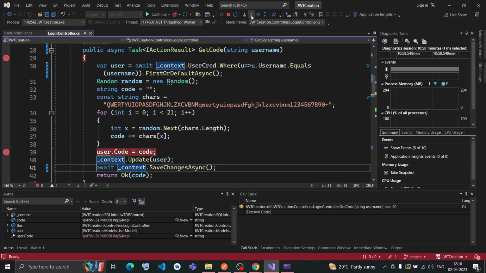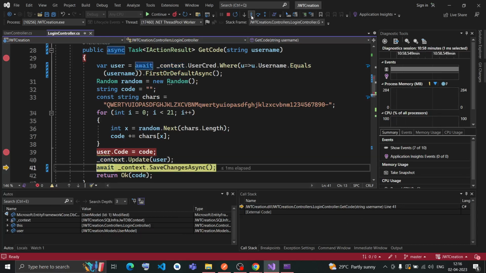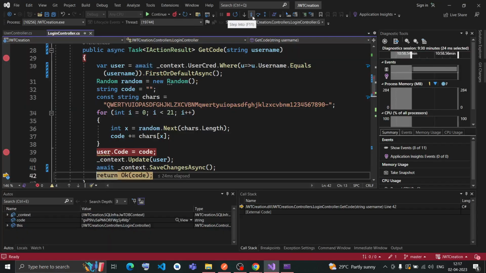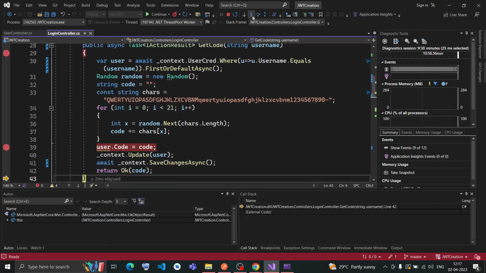I'll go for save changes, next, and it will return. Now if I hover over this user, the code has already changed to GV; previously it started with 7. So my code is updated and saved, and now I will return the code with a response 200.